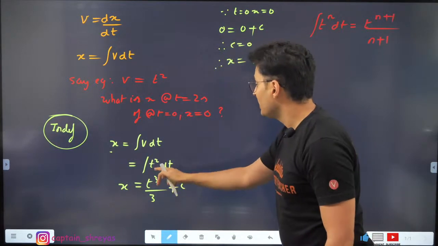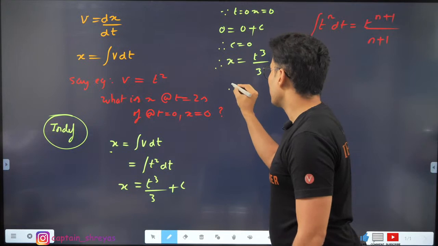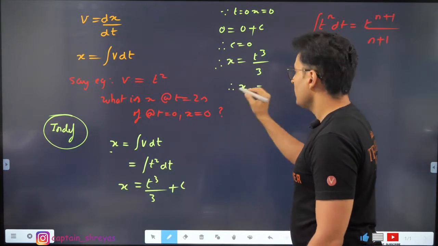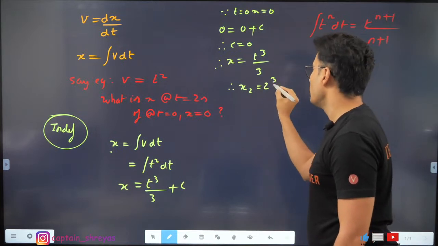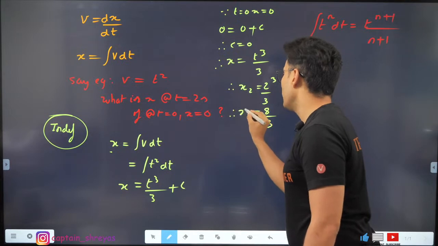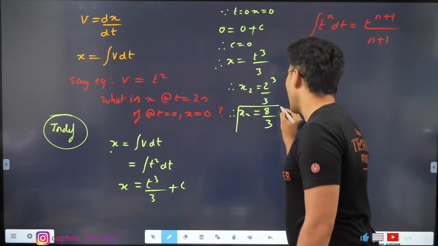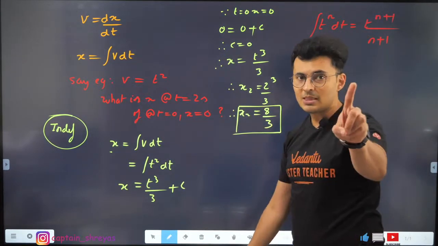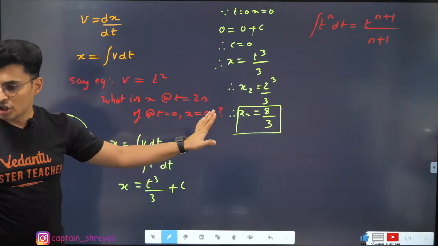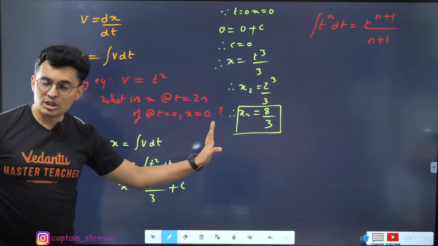Now, just use the value of t is equal to 2. Therefore, x at 2 seconds will be, put the value of time as 2, so 2 cube by 3, which is nothing but 8 by 3. So I have found out the value of x at 2 seconds. This is the indefinite way. Everybody got it? Understood, guys?